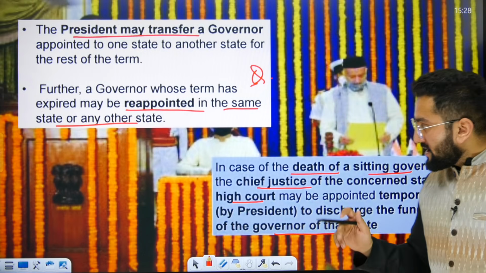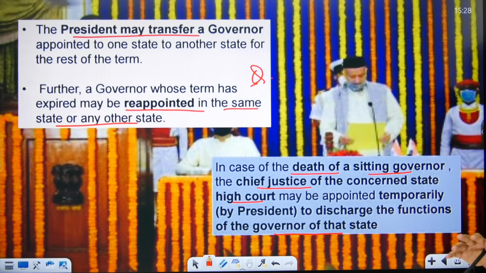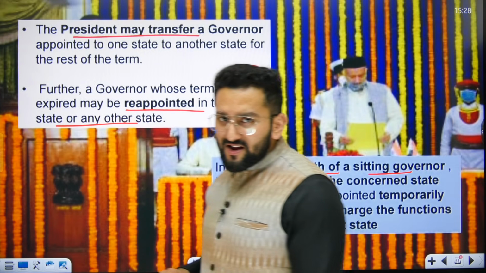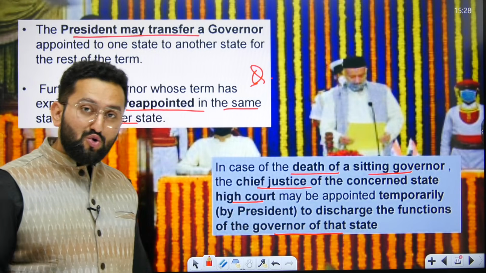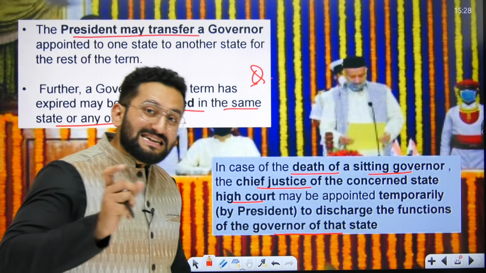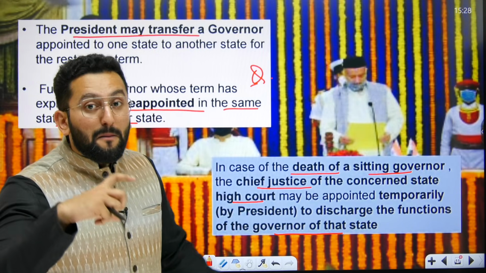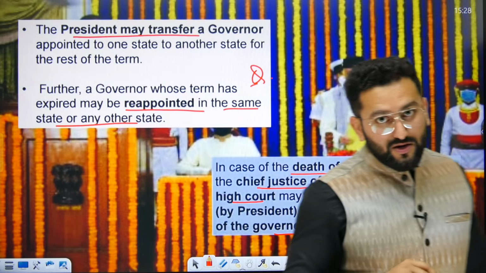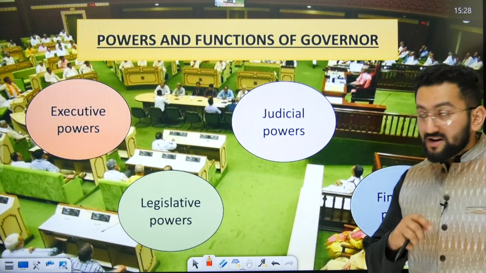Okay. In case of the death of a sitting governor, who is going to be working as a temporary governor? The Chief Justice of that High Court is going to be appointed as temporary governor for that time by the Honorable President. Please remember it. Okay. Chief Justice of that High Court.